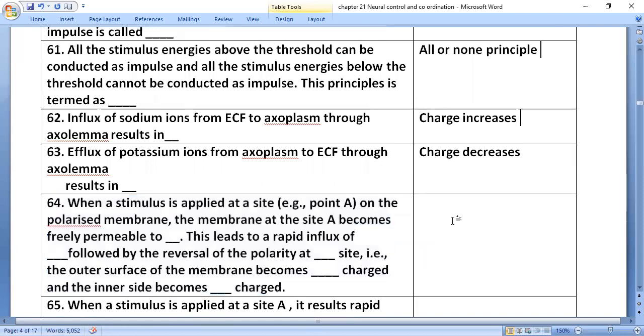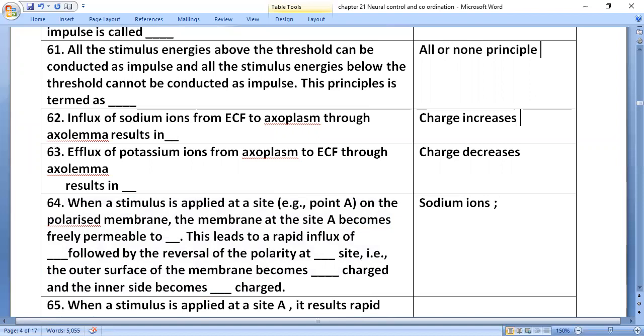When a stimulus is applied at site A on the polarized membrane, the membrane at site A becomes freely permeable to sodium ions.